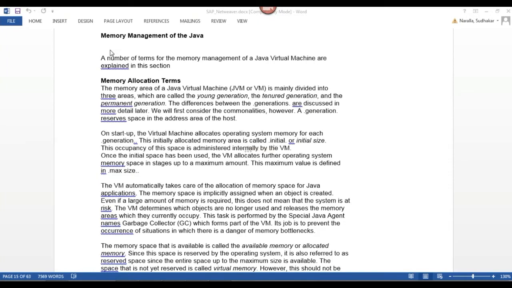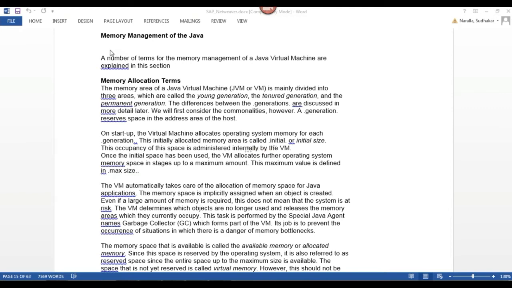So in yesterday's class, we were discussing Java Stack administration, correct? Java Stack administration means the services that are there in the Java Stack, like Java Message Server, Java Dispatcher, Gateway Server, ICM, Java Server Process, SDM (Software Deployment Management). These are the different types of services for a Java Stack system.